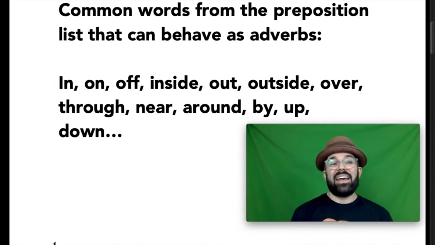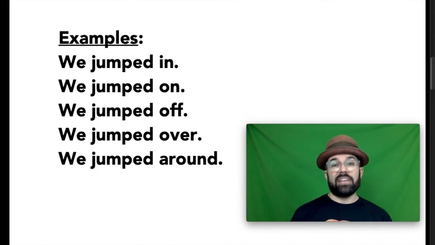Here's a quick list of some common words from the preposition list that can behave as adverbs: in, on, off, inside, out, outside, over, through, near, around, by, up, down. You'll notice that most of these prepositions fall into the category of the direction that something is moving or the location of something. But sometimes these words from the preposition list behave as adverbs in a sentence. What does that mean? Take a look at these examples.